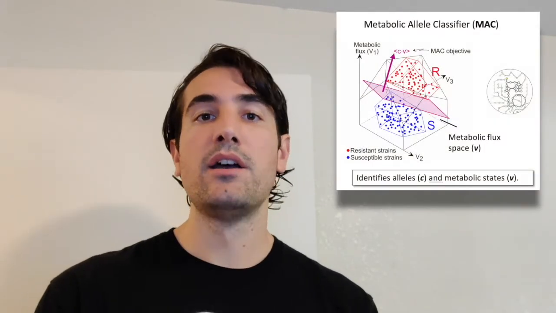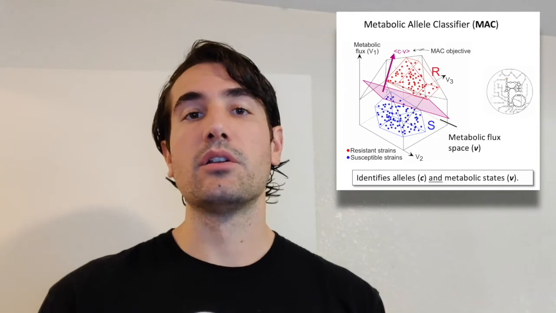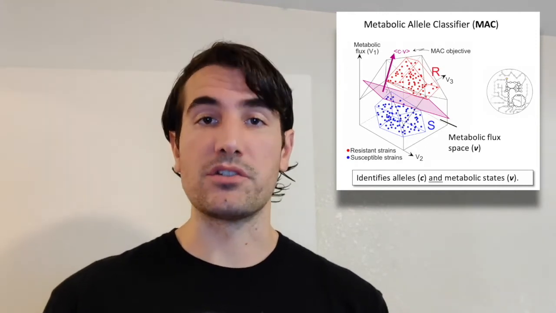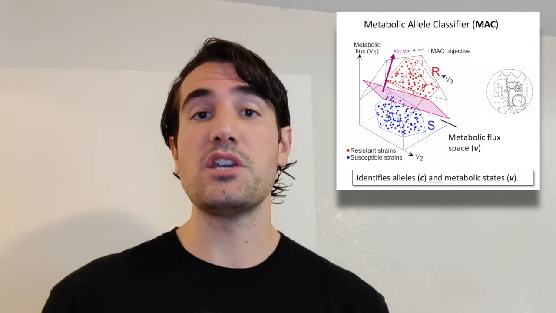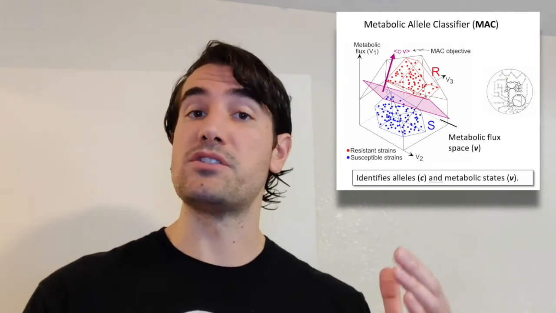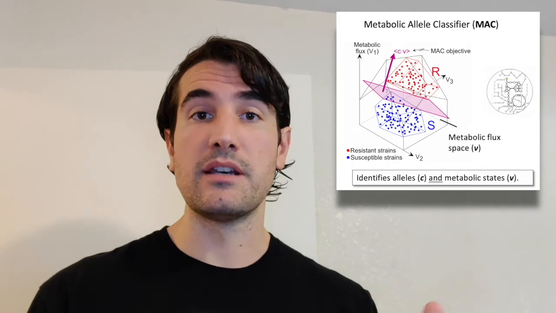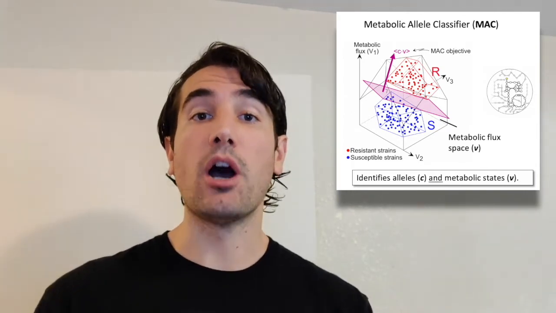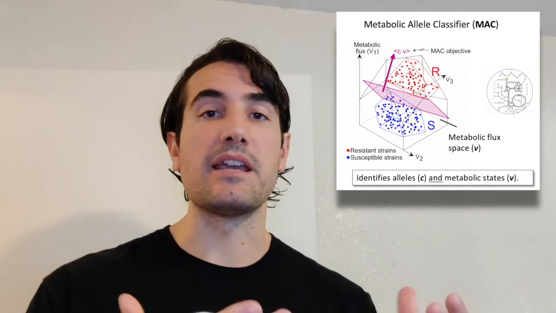So the results are really about understanding the flux state. When we apply the metabolic allele classifier, not only do we get these allele genetic associations, but we also get these metabolic associations. And these metabolic associations come in the form of associated metabolic fluxes, which really are these pathway activities, which come from these steady state constraints.